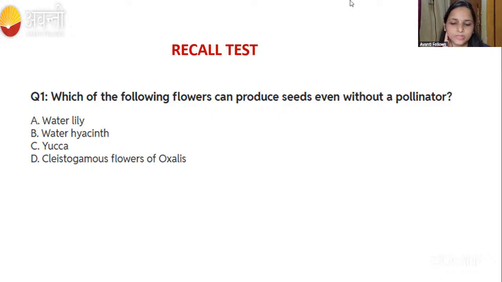Can you tell me, guys, which one is the correct answer? I will launch the poll. You can answer me in the poll and also in the chat box. Think once again before answering. We studied two types of flowers, right? Chasmogamous flower and cleistogamous flower.